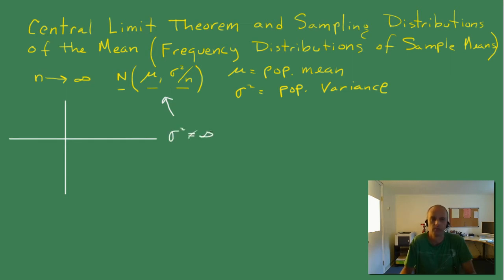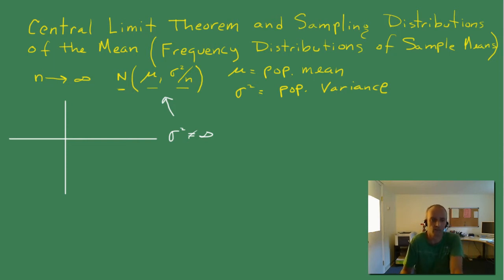We can't have distributions that have variances that go into infinity. You're generally not going to be exposed to those, so you don't have to really worry about them, unless you go on to more advanced statistics courses, in which case you probably will be. But for the sake of demonstration, the regular distributions that you're going to be dealing with will always converge to a normal distribution. These frequency distributions of the sample means will.